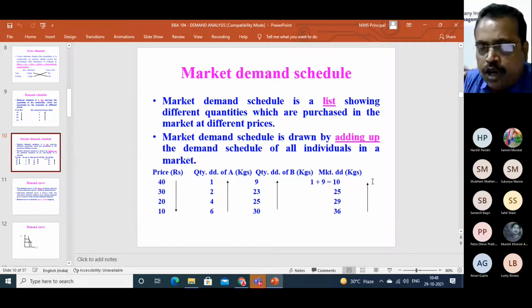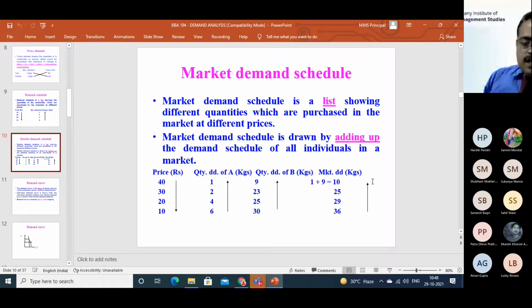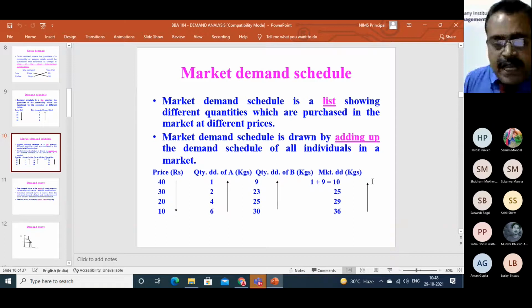Those two consumers have different levels of income. Consumer A demands 1 kilogram of sugar at rupees 40, and consumer B purchases 9 kilograms at rupees 40 per kilogram.